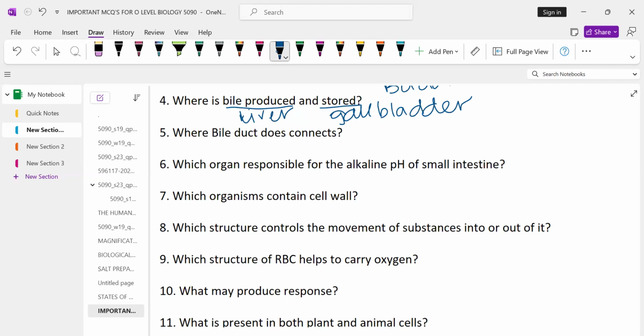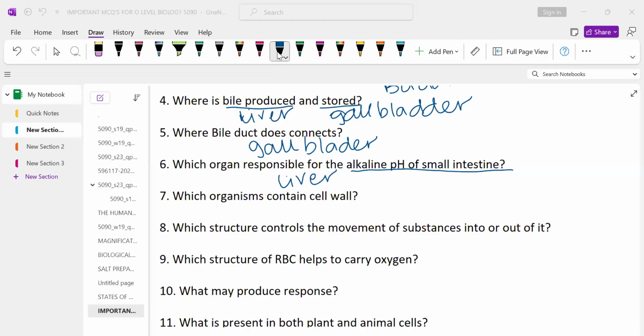Question number five, where does the bile duct connect? The bile duct connects to the gallbladder. Then question six, which organ is responsible for the alkaline pH of the small intestine? The organ which is responsible for the alkaline pH is the liver, because the liver makes the bile juice, which is alkaline.